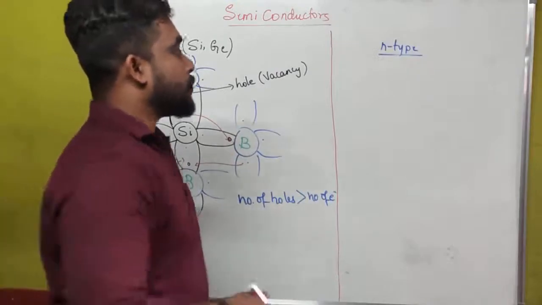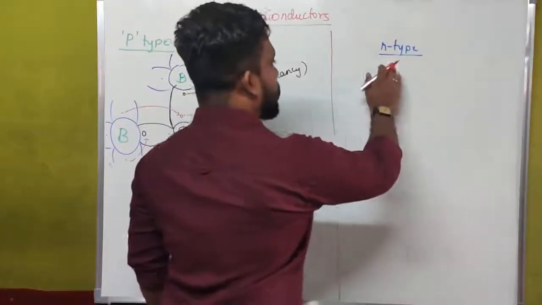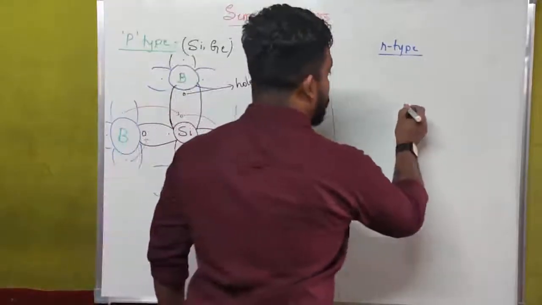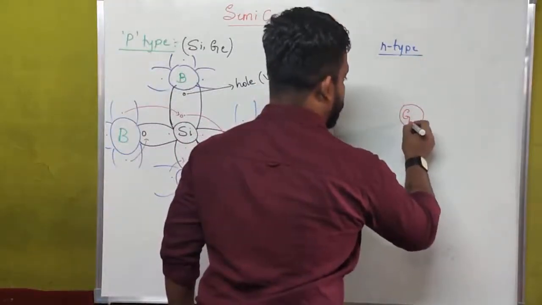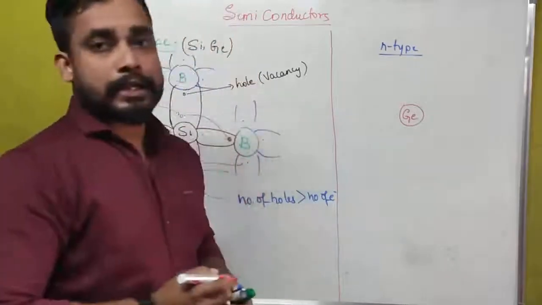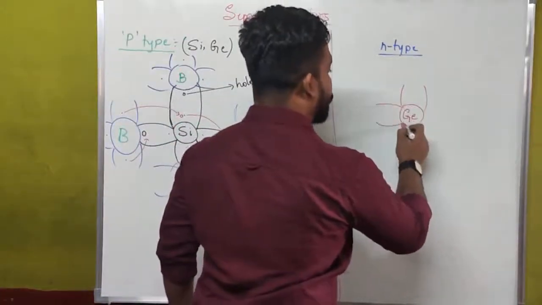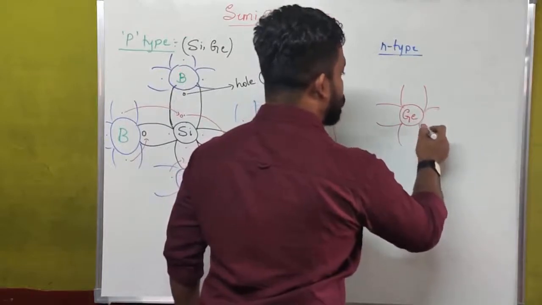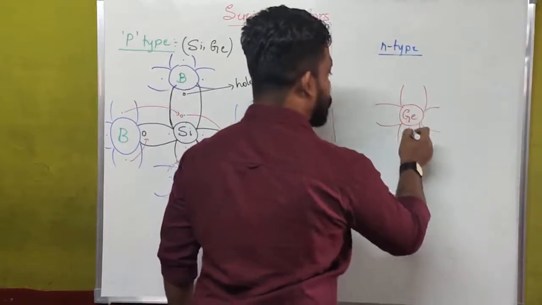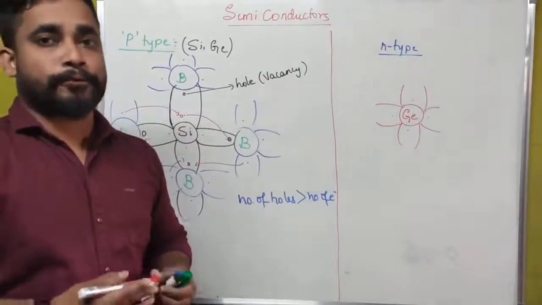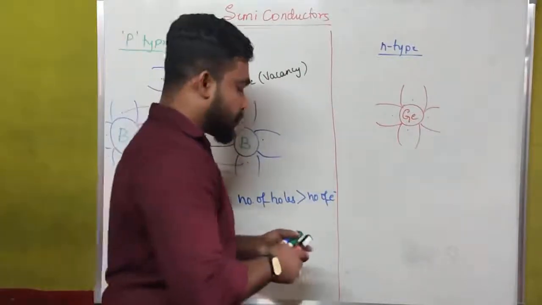Arsenic and antimony are the impurities we add to the intrinsic semiconductor. Here what we have is germanium. For example, let us assume this as germanium. Germanium also has 4 free electrons in its outermost shell.